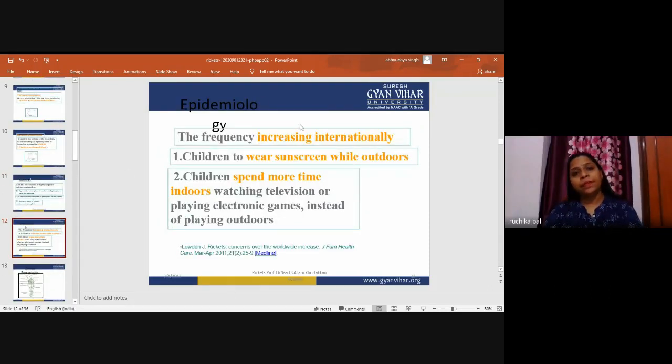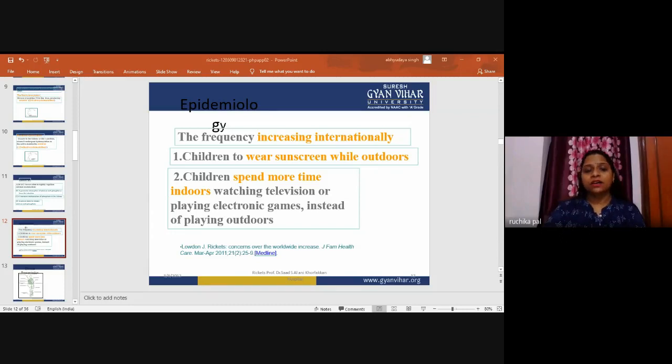Now, epidemiology: the frequency is increasing internationally. There are several different types of rickets, with different bony abnormalities, but all are due to poor mineralization with calcium and phosphate. The active form of vitamin D is synthesized by skin cells when exposed to sunlight. Children and adolescents who do not obtain enough vitamin D through milk and food should receive vitamin D as supplements. Infants who are exclusively breastfed should also receive vitamin D supplements.